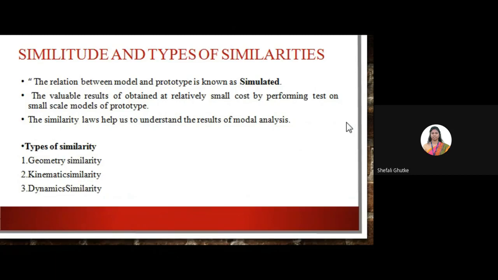Generally, to see the performance of any prototype, we perform the experiment on its model rather than making a big prototype, right? So generally, not always, the size of a model is very much less as compared to the prototype. The model should be similar to the prototype. A model can be considered similar to the prototype when it has the following three types of similarity. The first one is geometric similarity, the second one is kinematic similarity, and the third one is dynamic similarity.